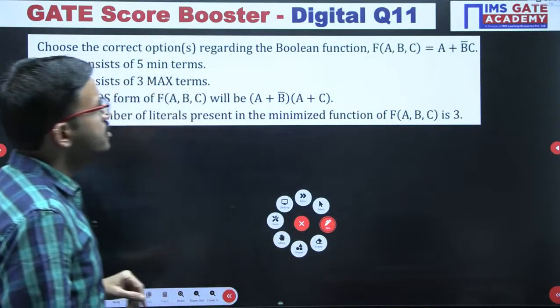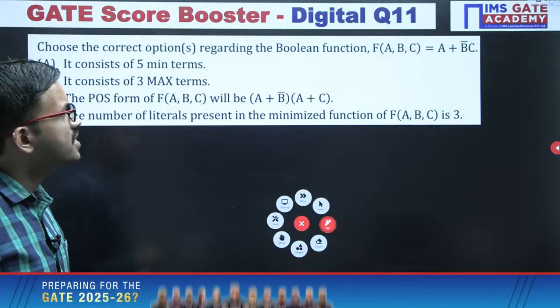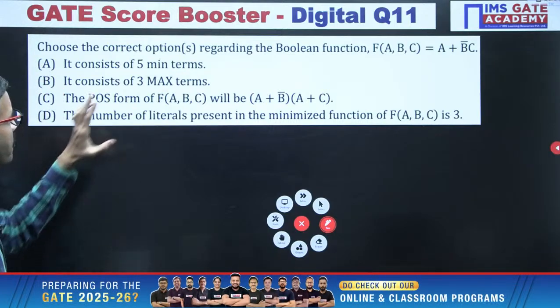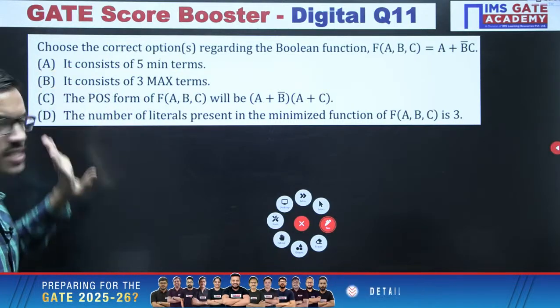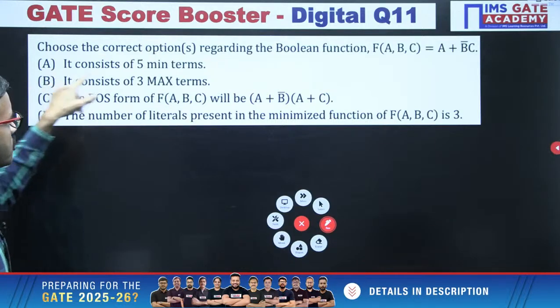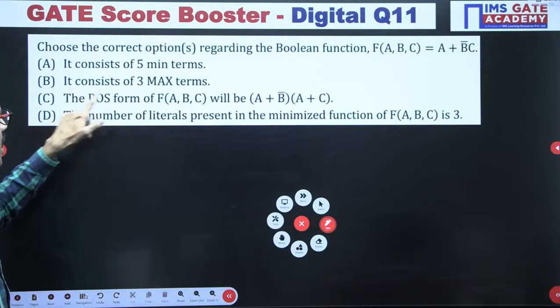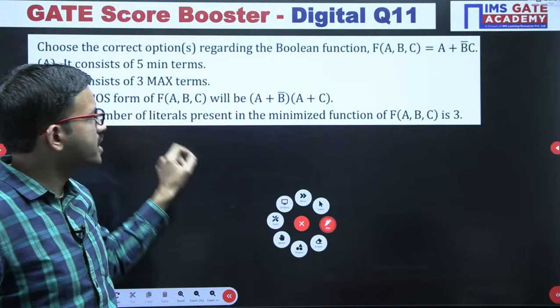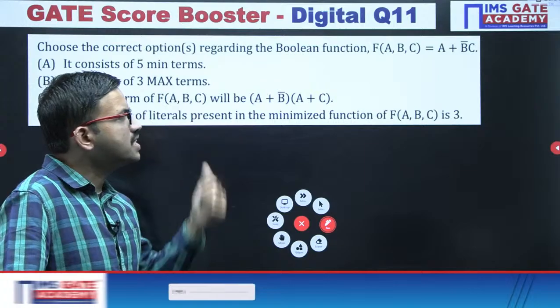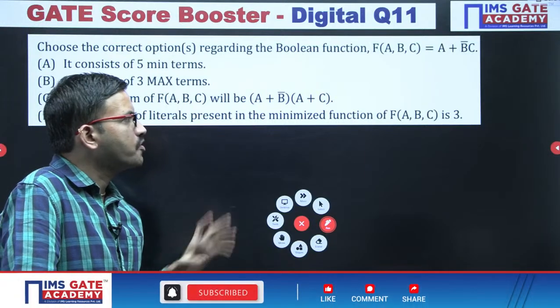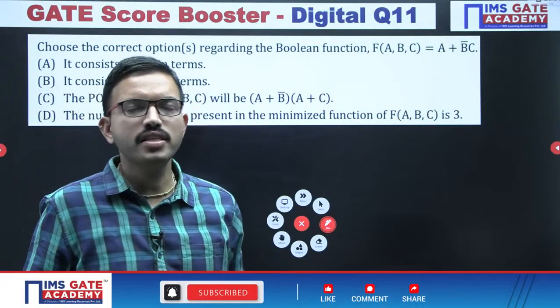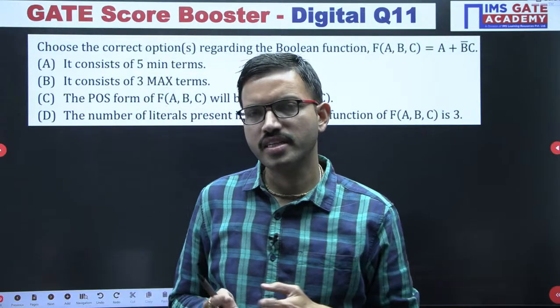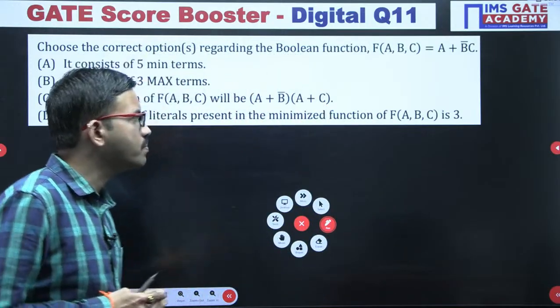So in this question you are having the Boolean function f of a, b, c, that is a plus b bar c. For that, this question is MSQ. In option A you are having 5 min terms, option B you are having 3 max terms, option C POS form they have given, and option D number of literals present in the minimized function as 3. You have to verify whether all these options are correct or some of the options are correct. Whichever options are correct you can mention in the chart.